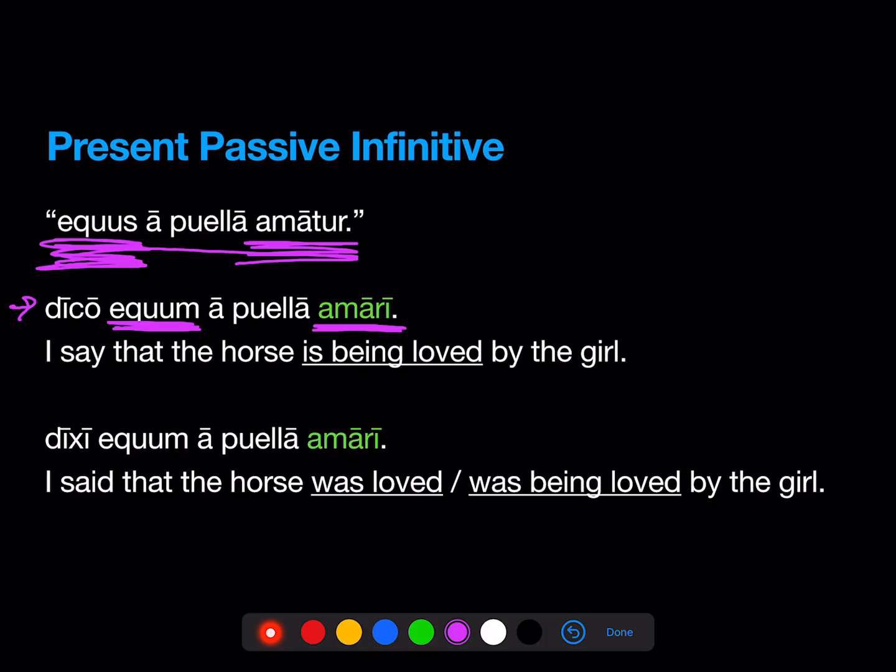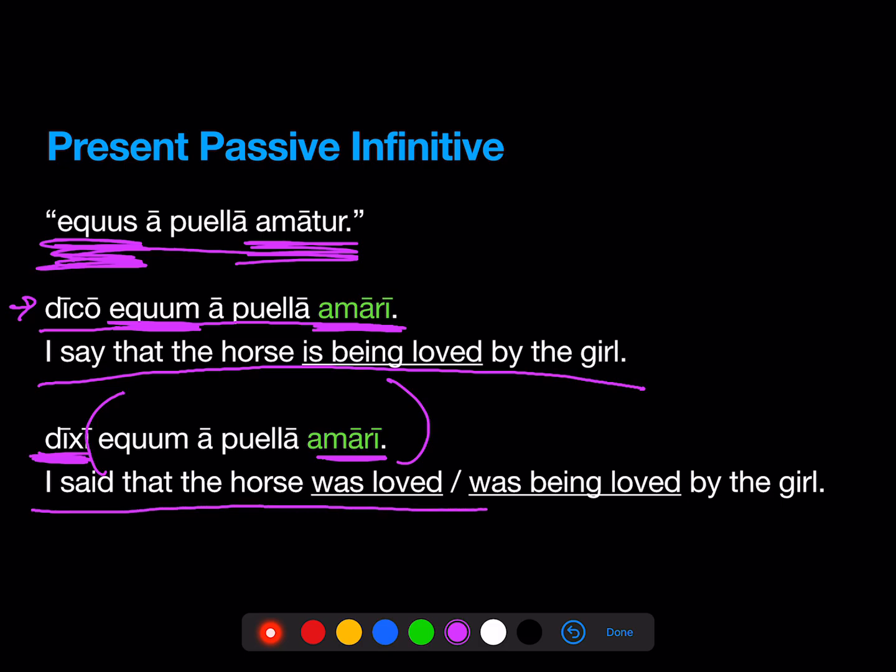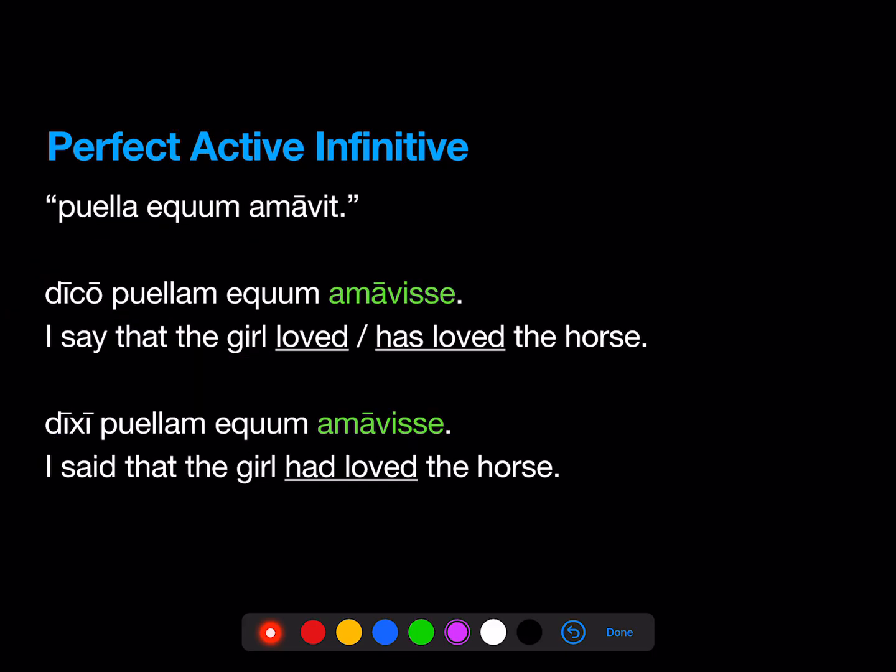So that's the present passive infinitive. So I say that the horse is being loved by the girl. Dico equum a puella amari. If we change the main verb, we still don't change the contents of this indirect statement, although we have to do some stuff with it in English. I said that the horse was loved or was being loved by the girl.